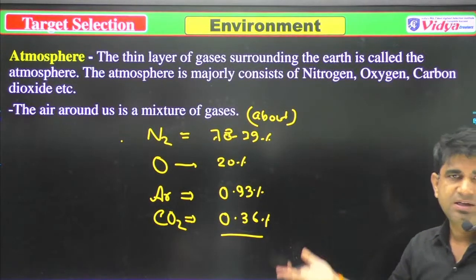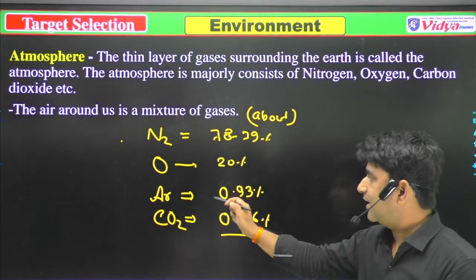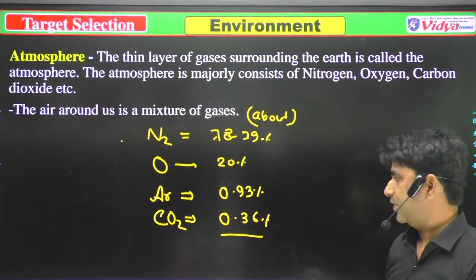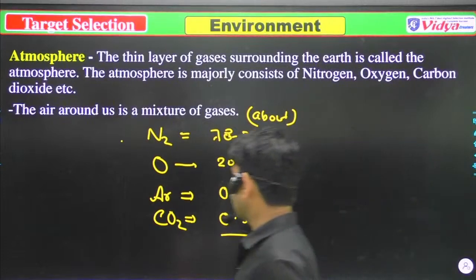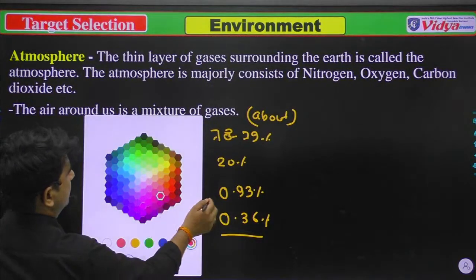I think you are aware of nitrogen and oxygen, but you are not aware of argon and carbon dioxide. I think all of you have taken the screenshot.